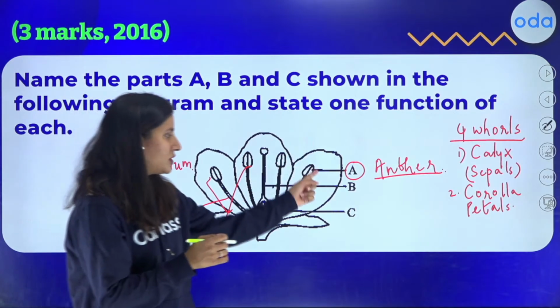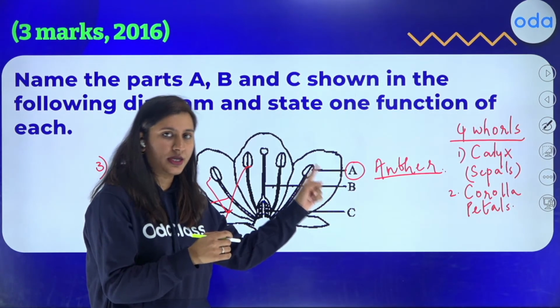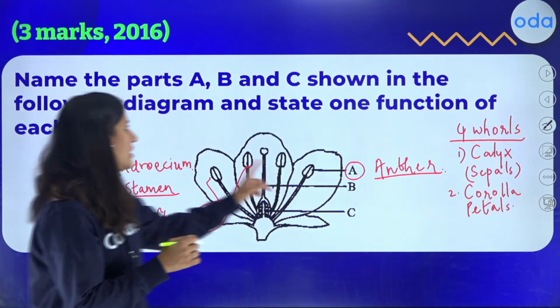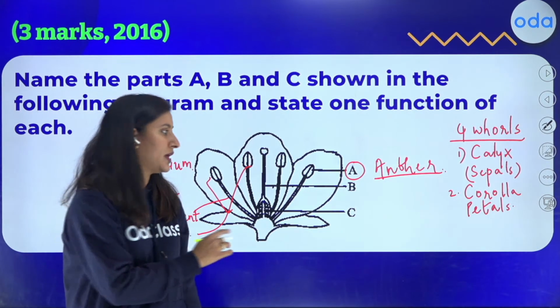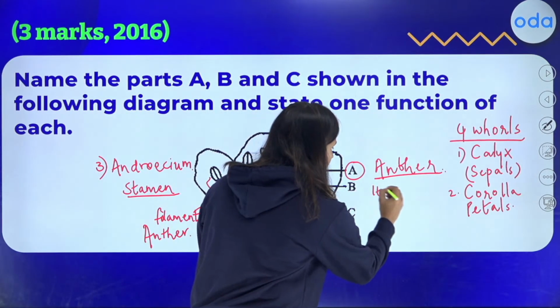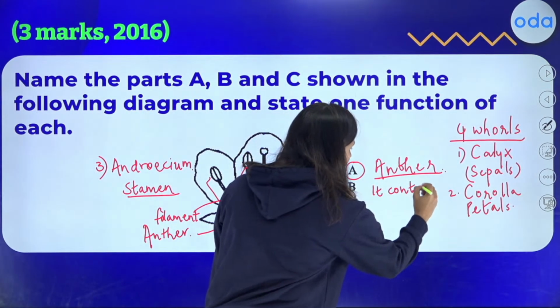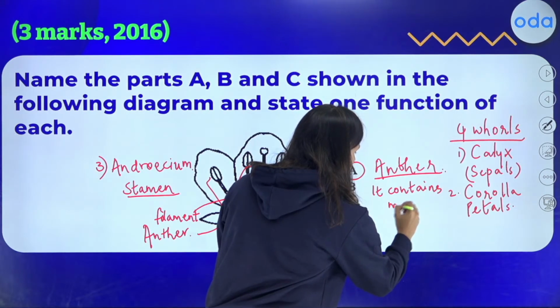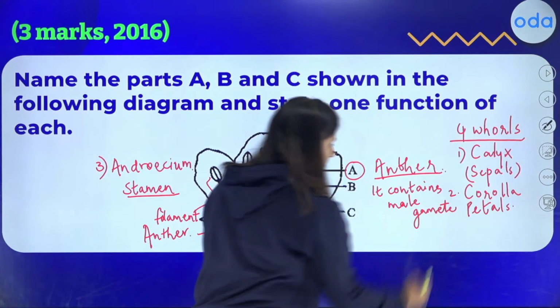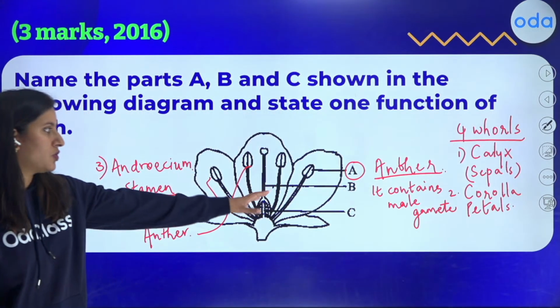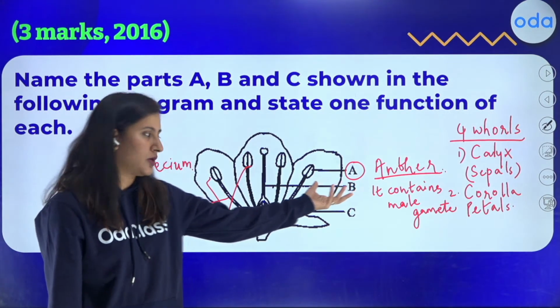So coming back to the labeling, you understand now that A is anther, and if we see the function of anther, I have discussed that anther contains the male gamete. Okay? Anther contains the male gamete. Is it clear till here? So you can write that and you will get that 1 mark.